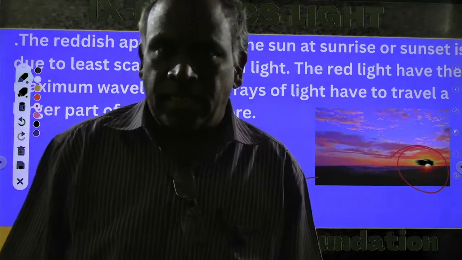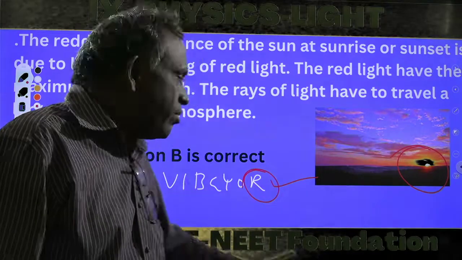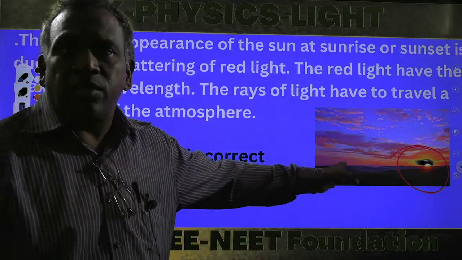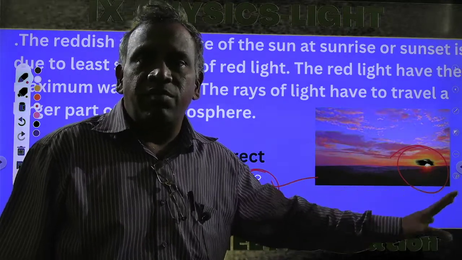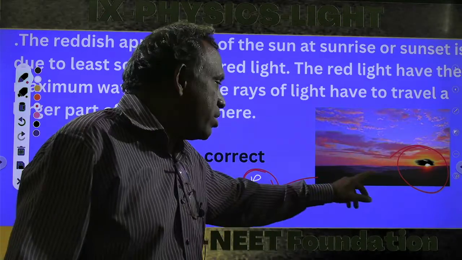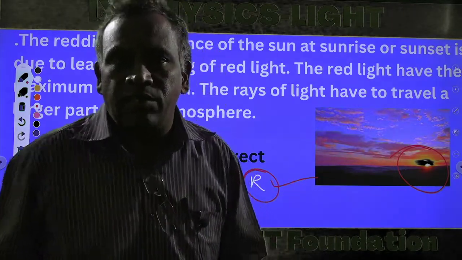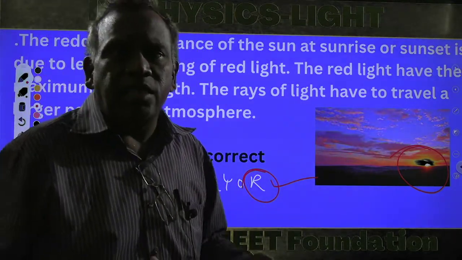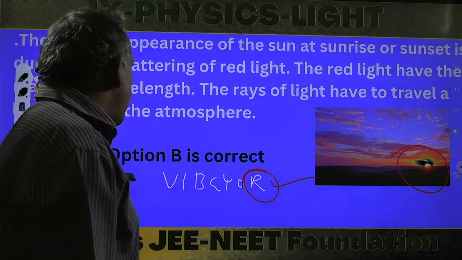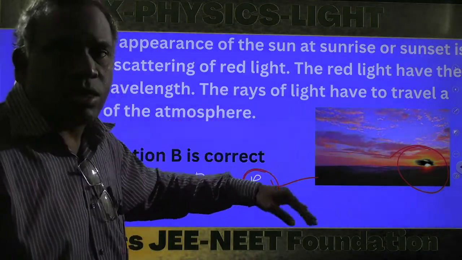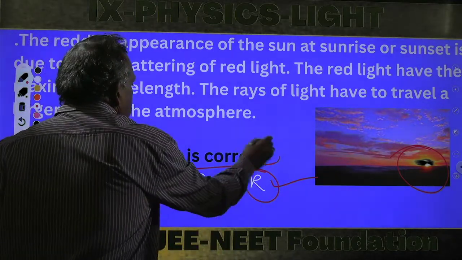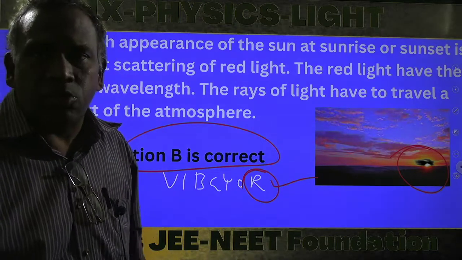Violet will have a wavelength of about 400, but red will have about 700. The wavelength of violet is very small compared to the wavelength of red. Red has the highest wavelength, that's why the least scattering takes place for red. So the red appearance is there because of scattering, and option B is the correct answer for this question.